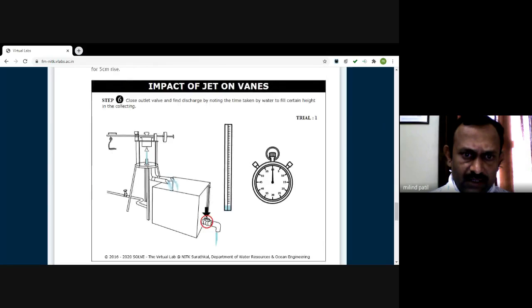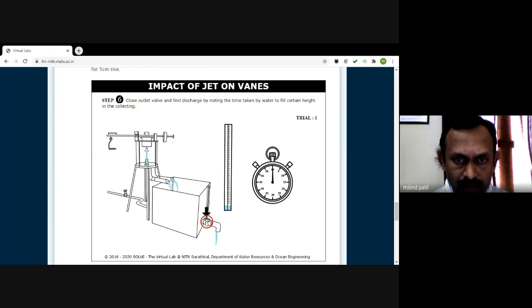You can measure the discharge. How can you measure the discharge? When the jet of water is allowed to strike, once you make this lever horizontal, a perfect horizontal, using the spirit level, this jet of water is now moving towards this tank. What we will do is close this valve first and allow the water to rise in the tank.